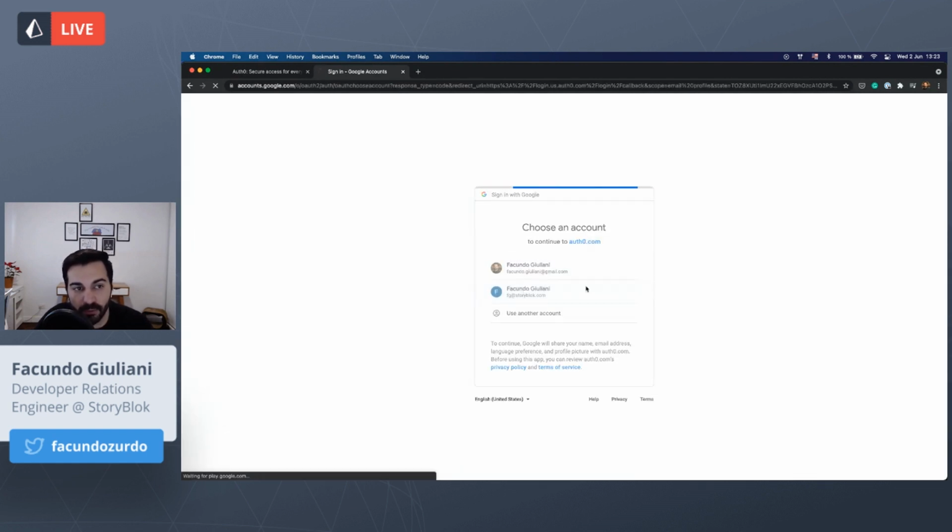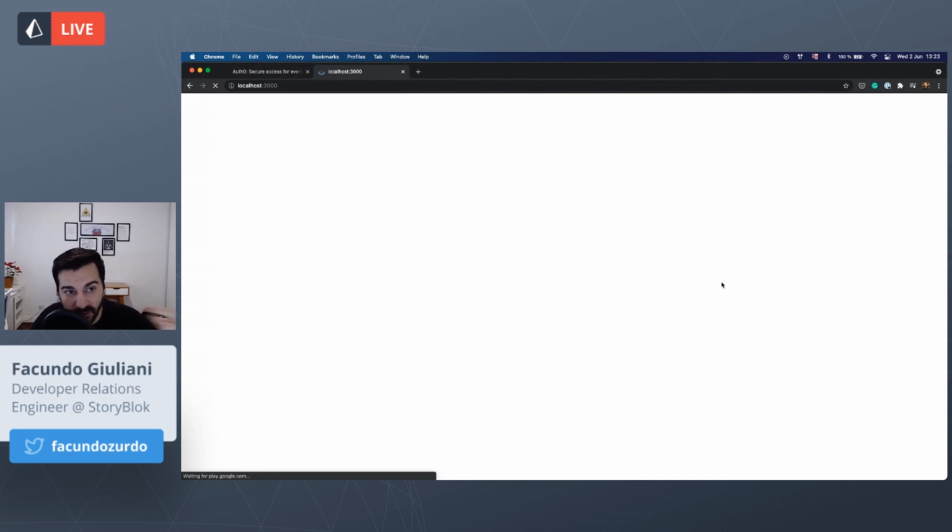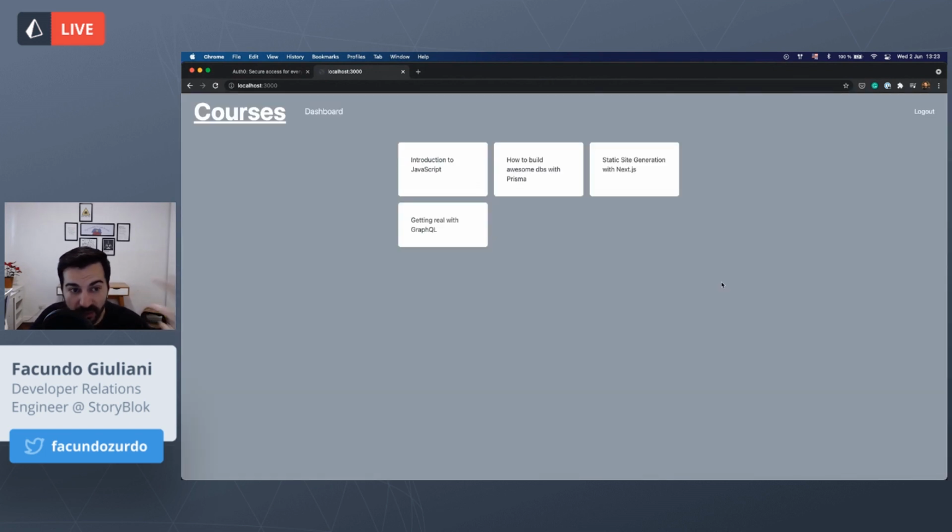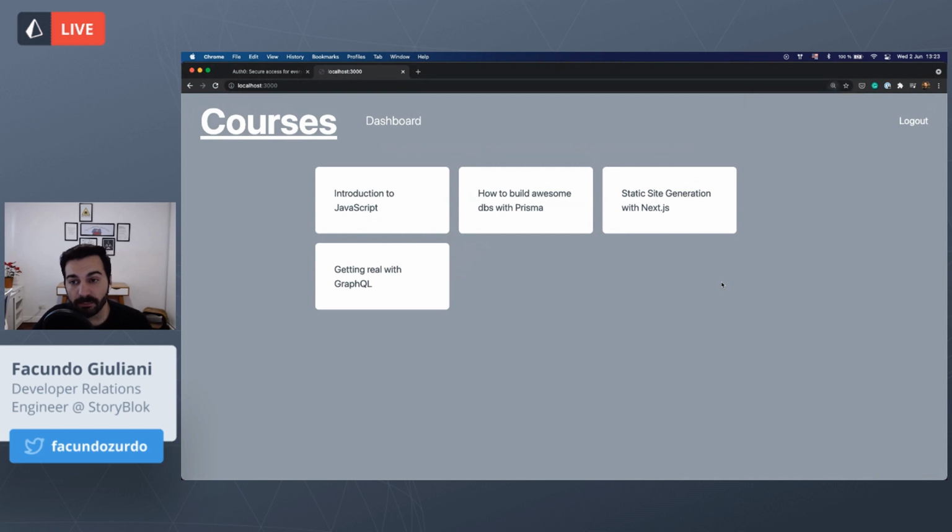I will select one of my Google accounts. And after logging in with Auth0, I'm redirected to the callback URL that I defined in the Auth0 platform that I will show you later. And now if you see the page here, instead of having a login link at the top right corner, I have a logout, and a dashboard link that didn't appear when I was not logged in. This dashboard will display all the courses that I already acquired.